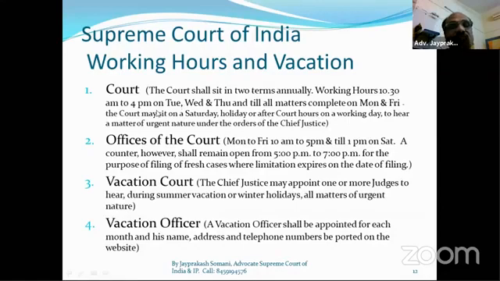That means after 4 p.m. also, Supreme Court judges can sit there to decide the total board; unless and until they complete the board, they will not leave.